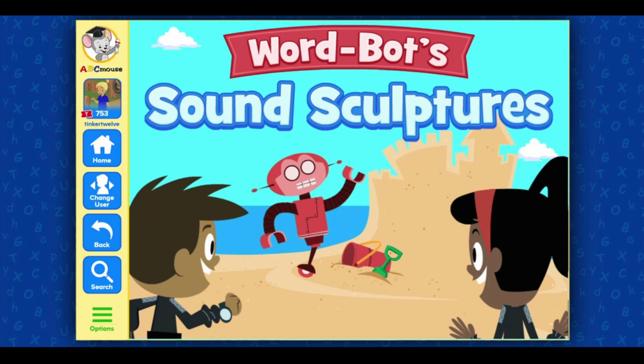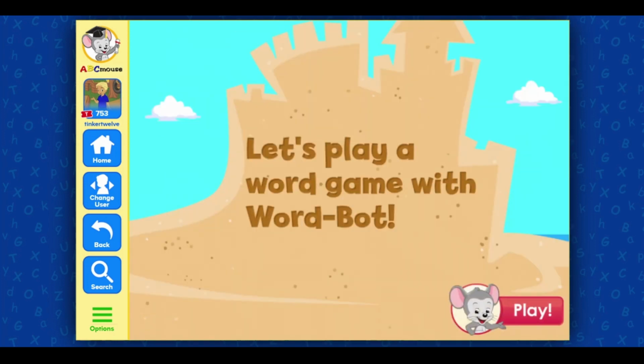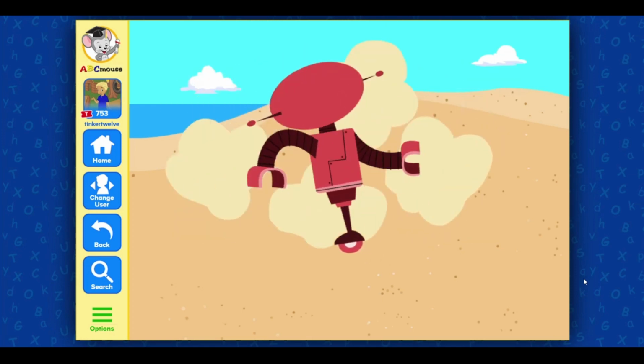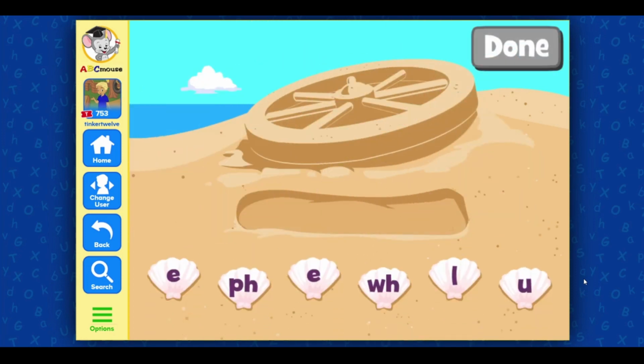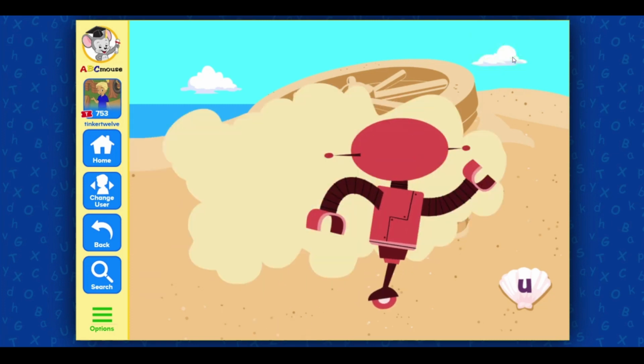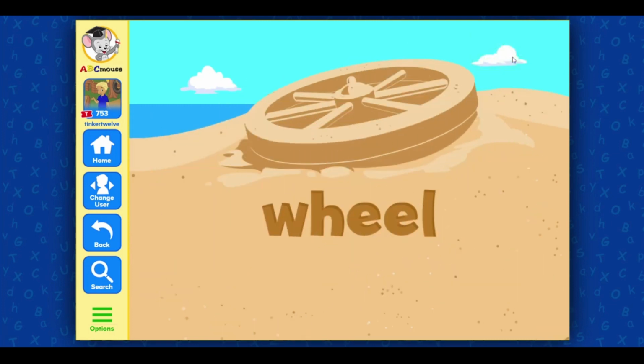WordBot sound sculptures. Let's play a word game with WordBot. Play! Drag letters to spell the word. Wheel. Good job. Wheel.